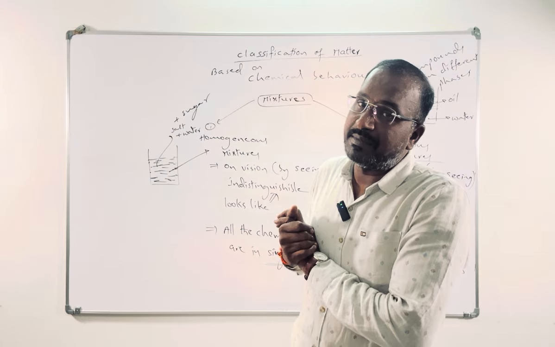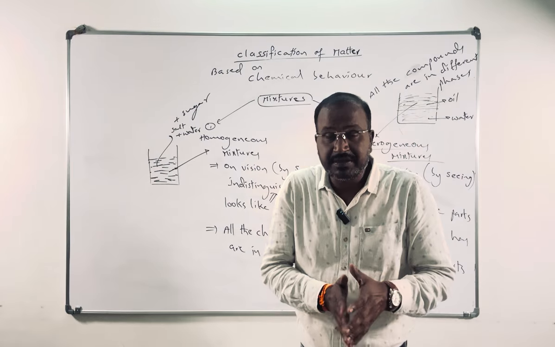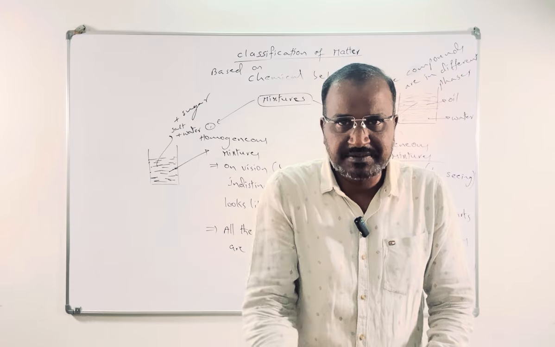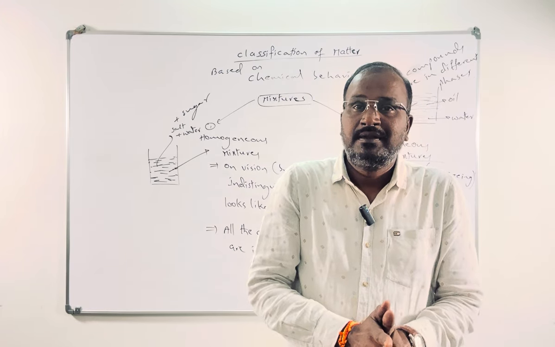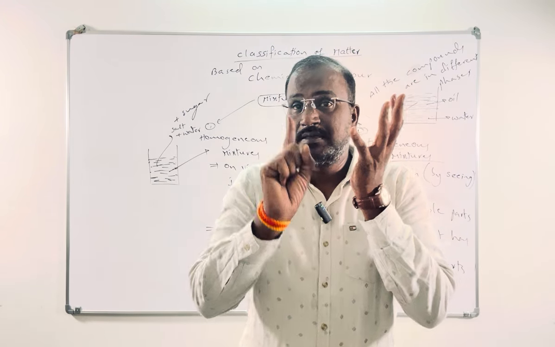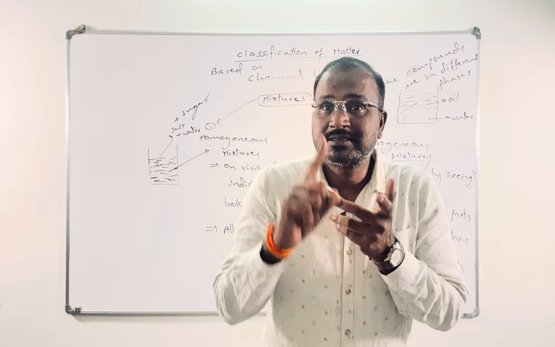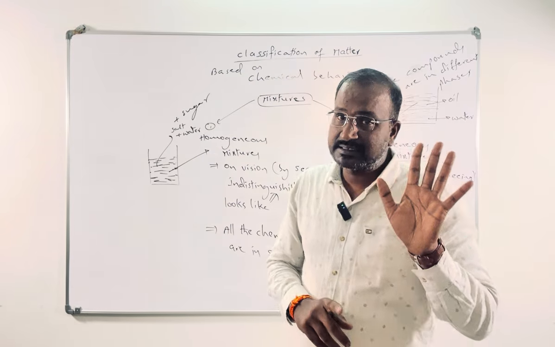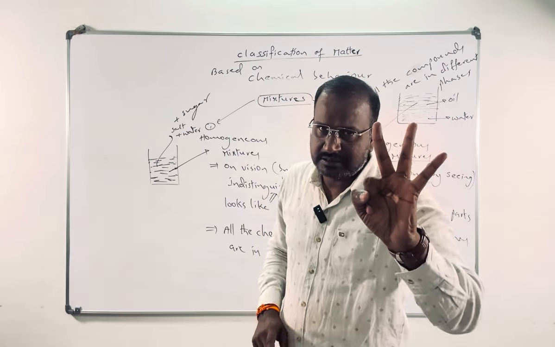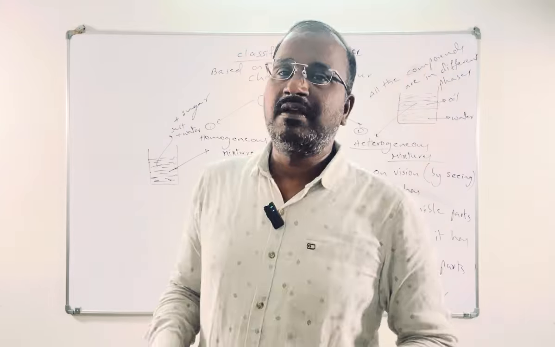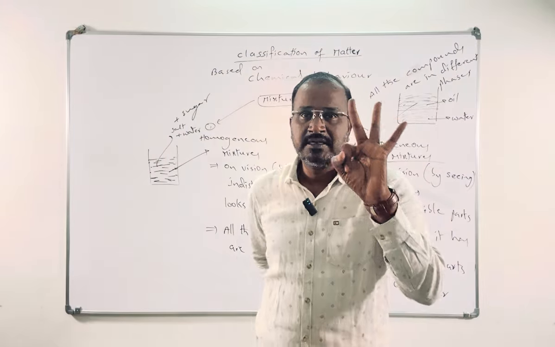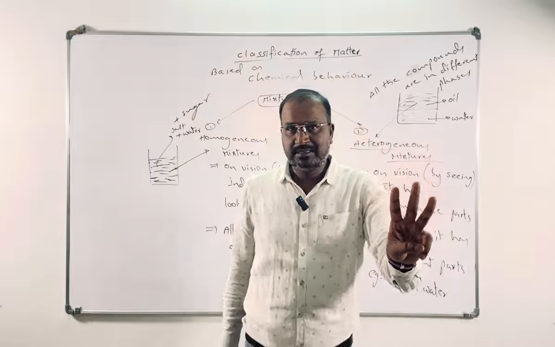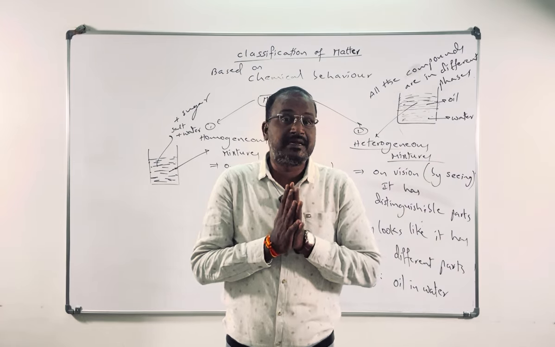On physical behavior, we can divide matter into 6 types, like solid, liquid, gas, plasma, Bose-Einstein condensate, fermionic condensate. Under normal conditions, meaning the surviving conditions of living things, matter has 3 types: solid, liquid, gas. That is the classification of matter based on physical behavior.